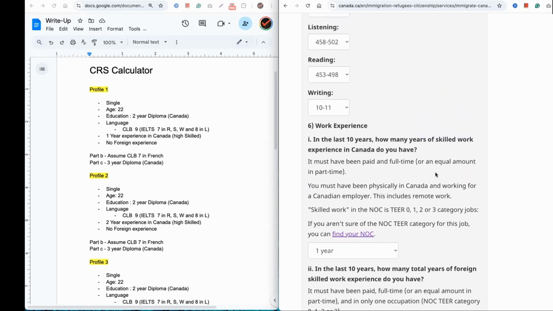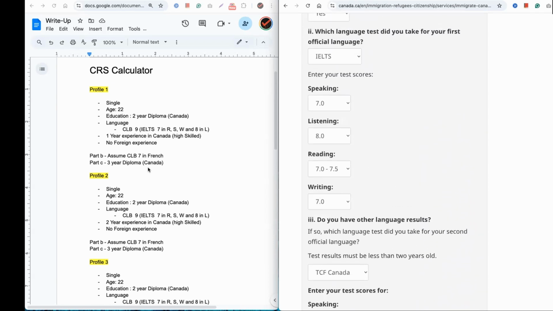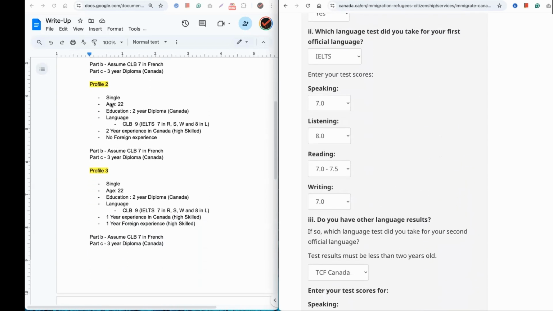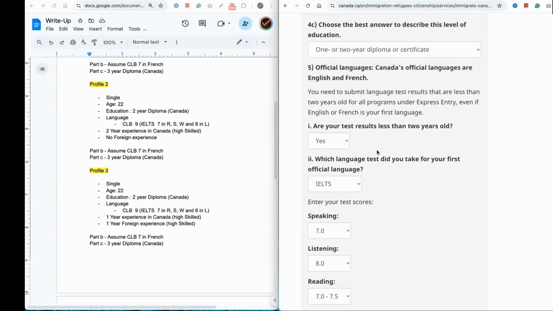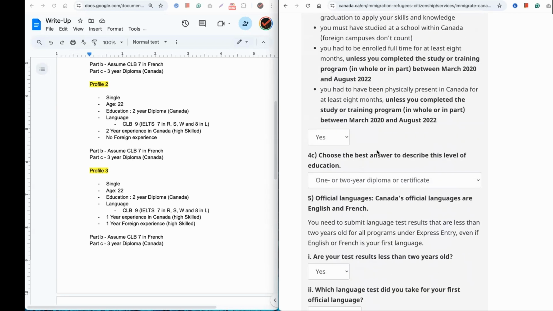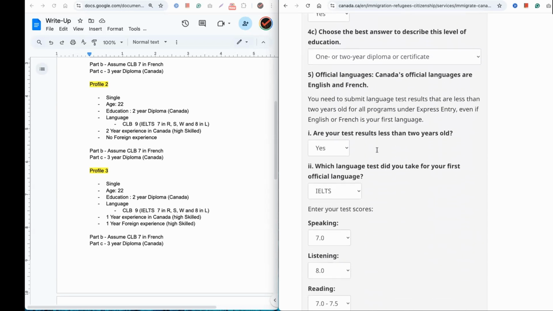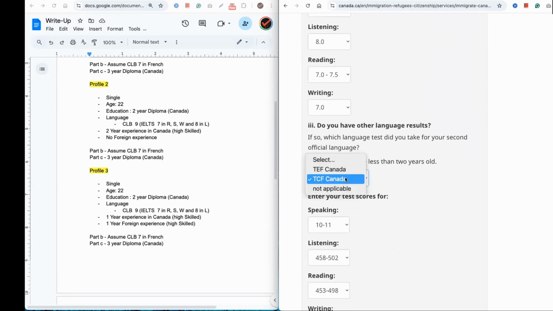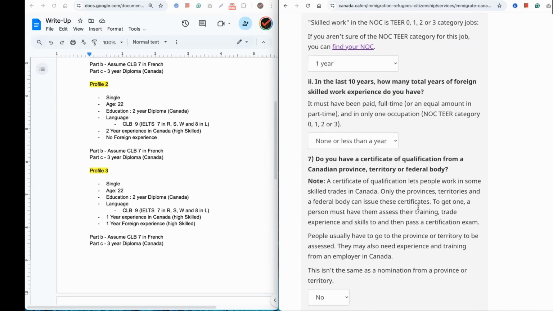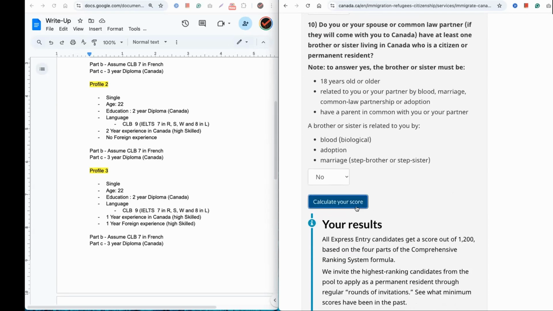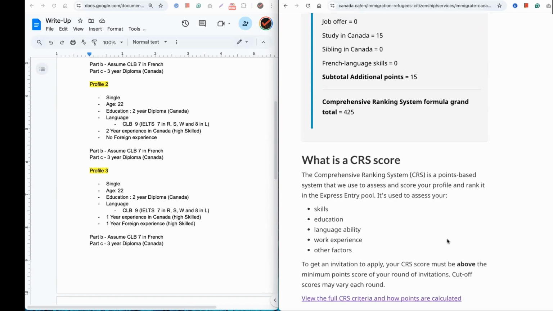So let's look at the number two profile, right? So this person is again the same 2 year diploma, but instead of a 1 year experience in Canada, this person has 2 years experience in Canada, right? So I'm going to get rid of basically the French scores. So I'm going to say no French score. So we know that it's going to come to 425 in that case, right?